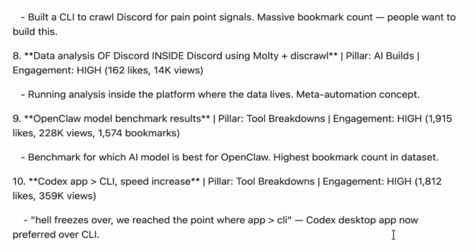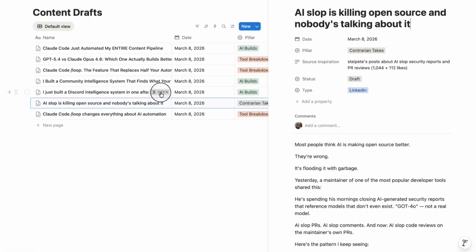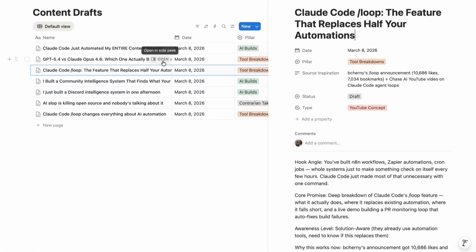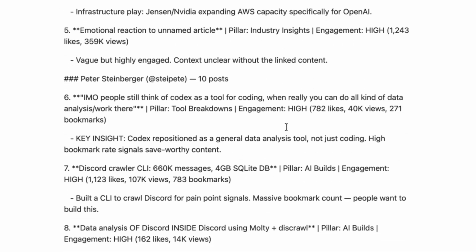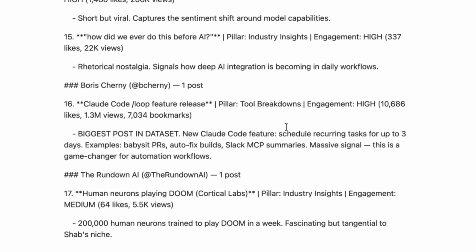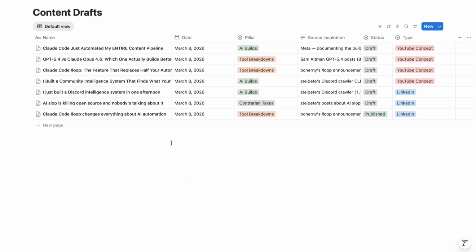So this is what I woke up to this morning. 3 LinkedIn posts, 3 YouTube video concepts, and a full content digest, all sitting in Notion ready to go. I didn't write any of it. Claude Code scraped X and YouTube overnight, analyzed what's trending in my space, and generated all of this in my voice, matched my content pillars using my hook formulas.